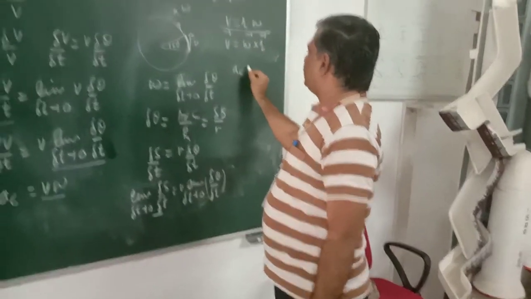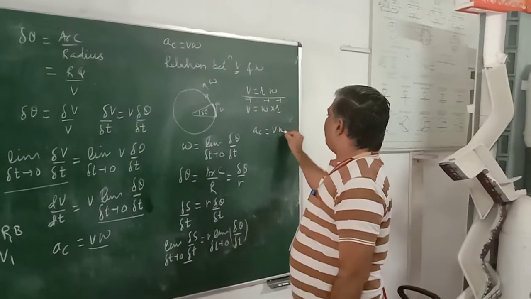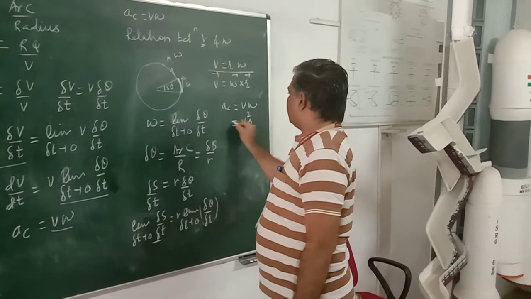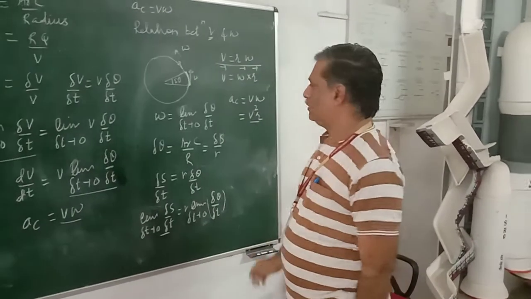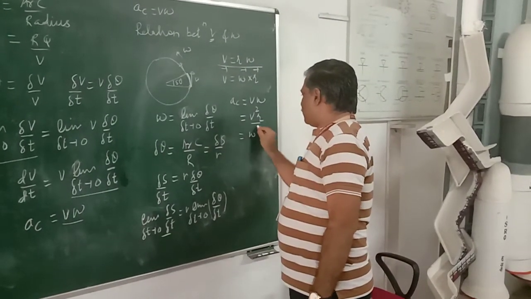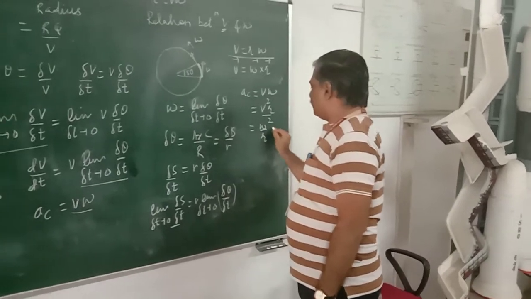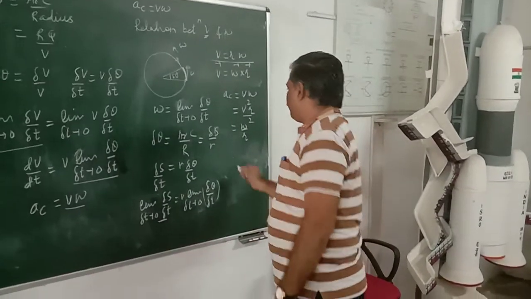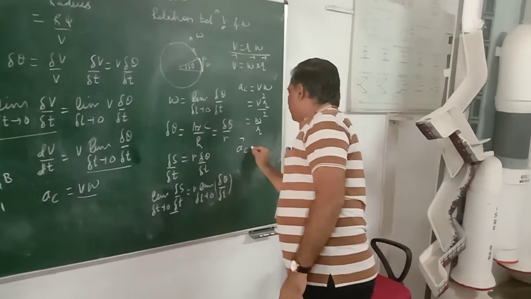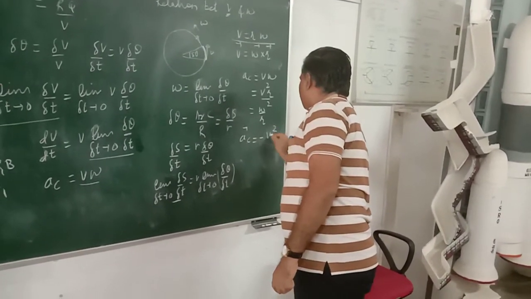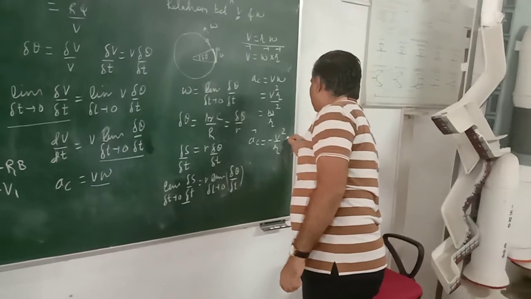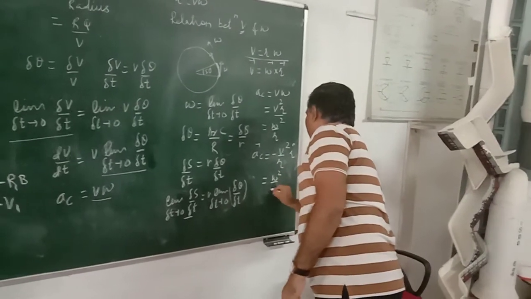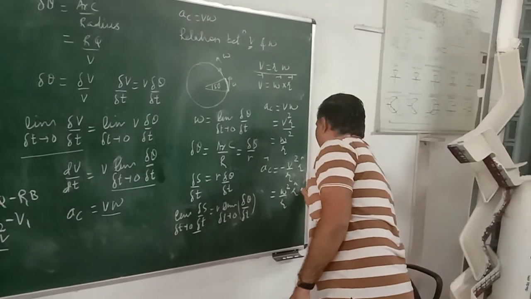We know that AC is equal to v omega. Therefore, v square by r is the centripetal acceleration, which is also written like this, omega square r. Acceleration is always towards the center. Therefore, acceleration is equal to minus v square by r cap, which is equal to minus omega square r cap.